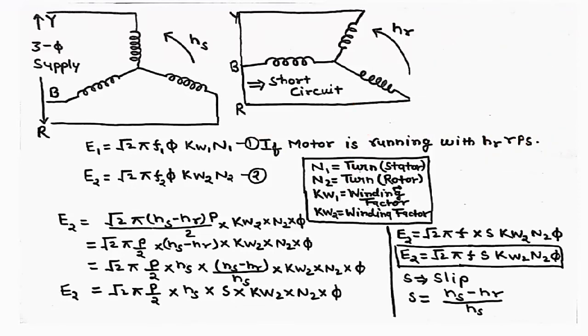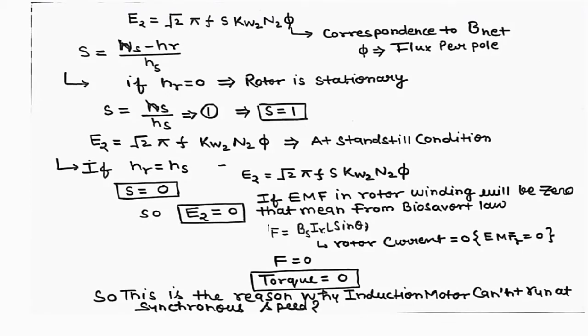Through this way, in this slide we have seen S equal to the slip, the formation of slip, and the full derivation of the EMF. So E2 equal to root 2 pi f into S into Kw2 into N2 into phi. Corresponding to this, phi is very important. Corresponding to B net, the actual B net, or the resultant flux, we get the flux per pole, the resultant flux per pole. This is the value of flux.